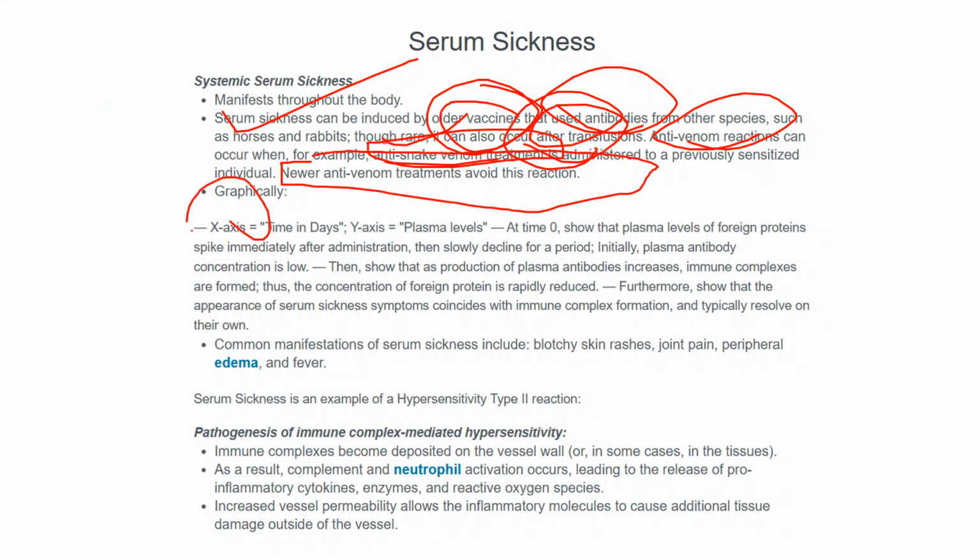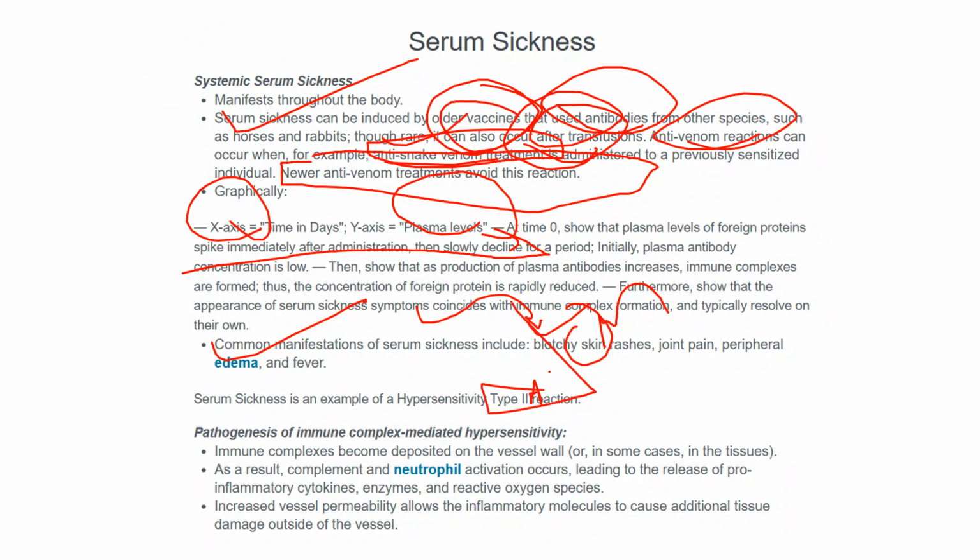So at time zero, there is a zero plasma level. But with time, slowly after some time, the plasma concentration is very low. And they will form these complexes, and these complexes will go and act as a foreign material, so the other cells will come and attack. And they'll cause these rashes, fever, joint pain, and all those. So these all come under type 3 hypersensitivity. So here it is type 3, not type 2. Right, so this is wrong.